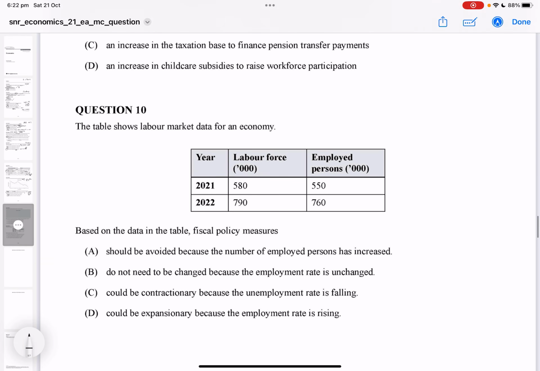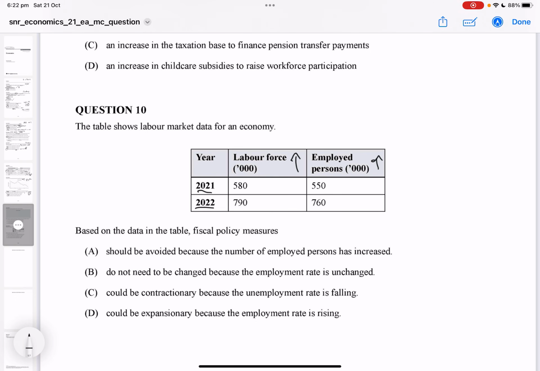Okay, and question 10. Data shows the labour market for an economy. We've got 2021, 2022. We've got a growth in the labour force. Labour force is up, and employed persons are up as well. Now, what we've got to do is some maths on it.